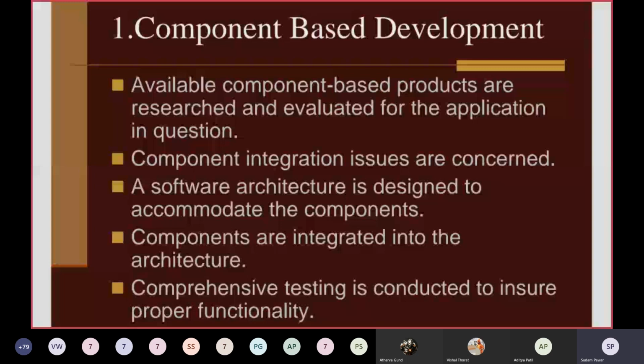Architectural models include the client-server model and the object-oriented architectural model for object-oriented development, where we use programming languages like Java and C++.